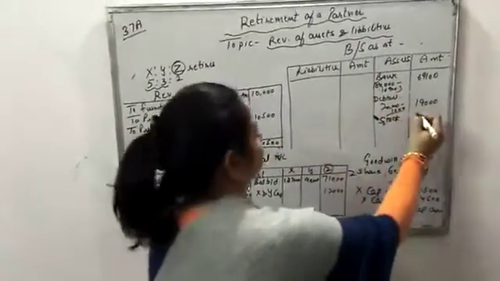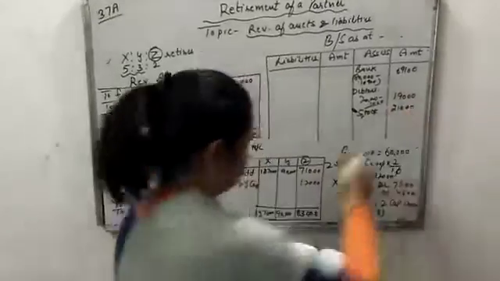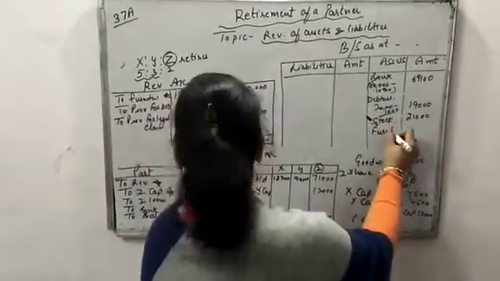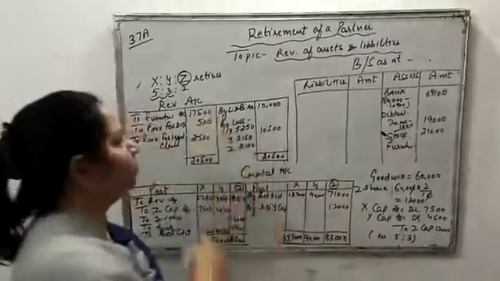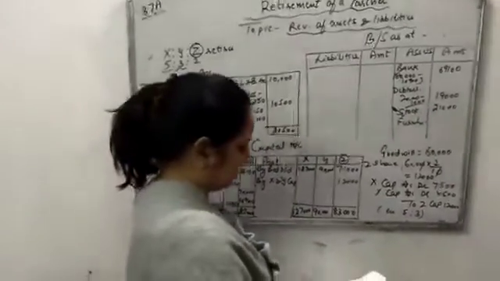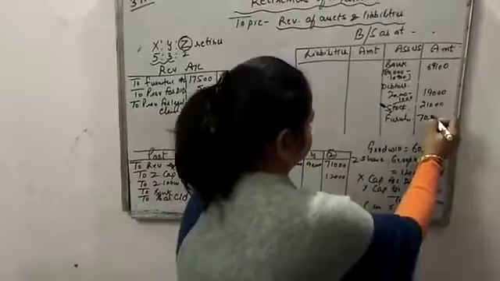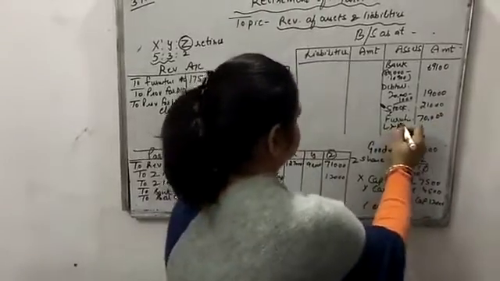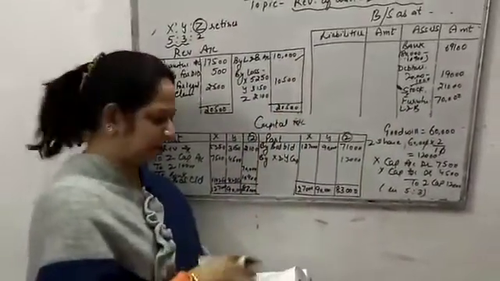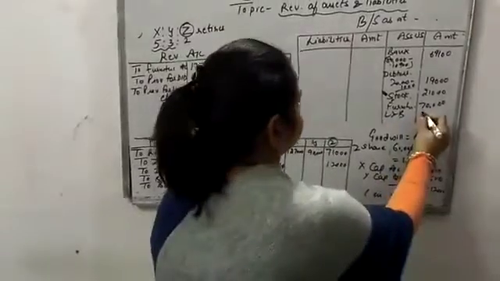If there is no change, just write down the value as it is, and then furniture, whose value we depreciated, so it will be deducted. Our net balance I'll write down here, and then land and building, its value has been appreciated by 10,000, so it will be added, so it comes to 2,10,000.